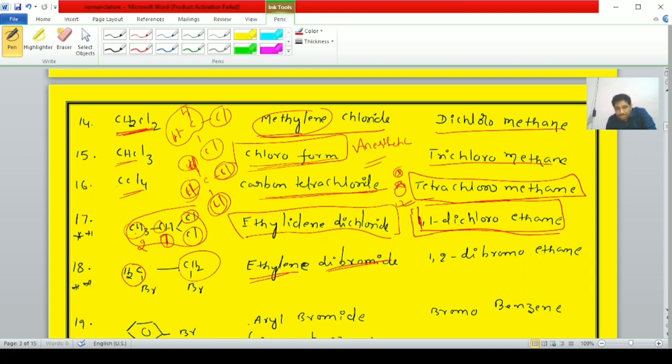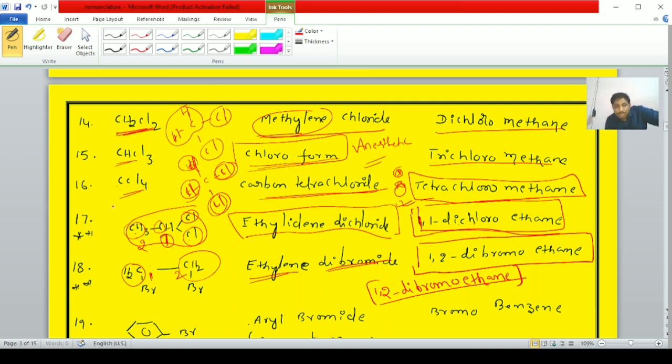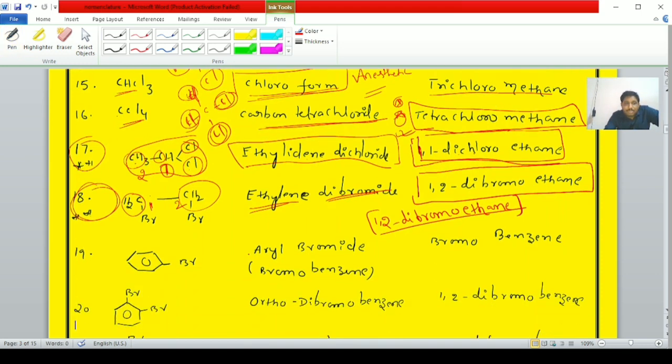The IUPAC name, student: on the first carbon one bromine atom is there, on the second carbon another bromine atom is there, hence it is known as 1,2-dibromoethane. 1,2-dibromoethane is the correct IUPAC name of this compound. Clear, students? These two compounds have a star mark, that's why you should concentrate more, student.